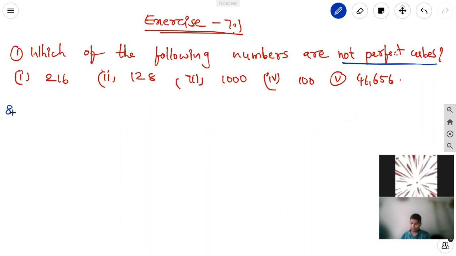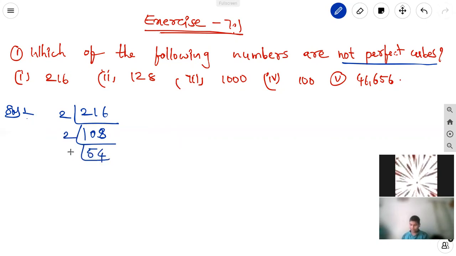The first question: first we take 216 and do the prime factorization. 2 ones are 2, 2 zeros are 0, 2 threes are 6. Next, 2 eights are 16. Next, 2 fives are 10, 2 fours are 8. Next, 2 twos are 4, 2 sevens are 14. 3 nines are 27, 3 threes are 9.